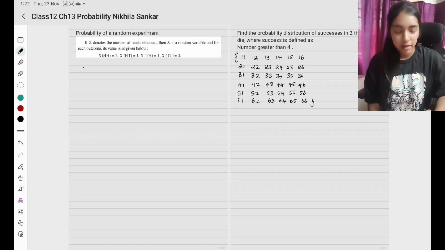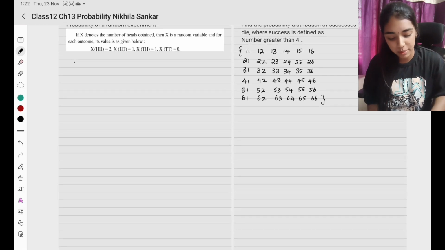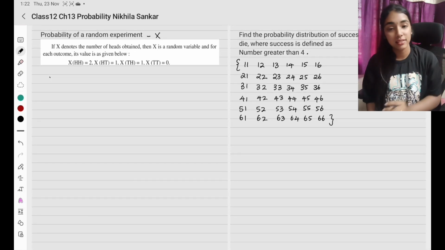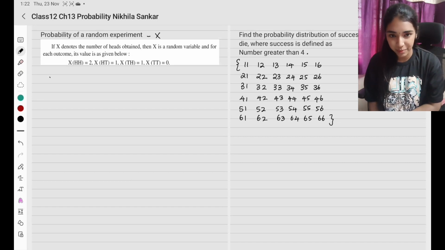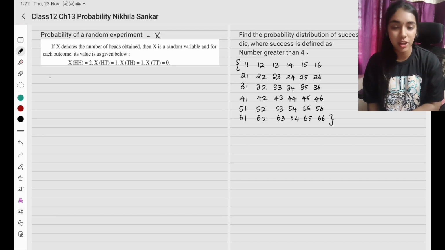So with this we are done with example questions. Let's move on to next slide. Moving on to the next topic, probability of a random experiment. அப்படின்னா என்ன அர்த்தம்? இப்போ for example, the random experiment is denoted by the letter X. Okay, நம்ம Twitter மாதிரி, புது Twitter மாதிரி. Okay, if X denotes the number of heads obtained, then X is the random variable for each outcome.